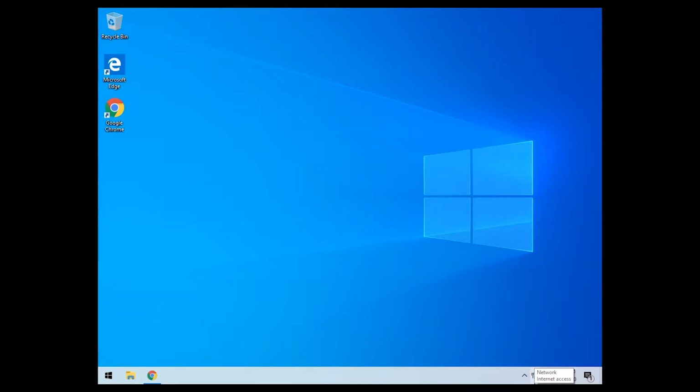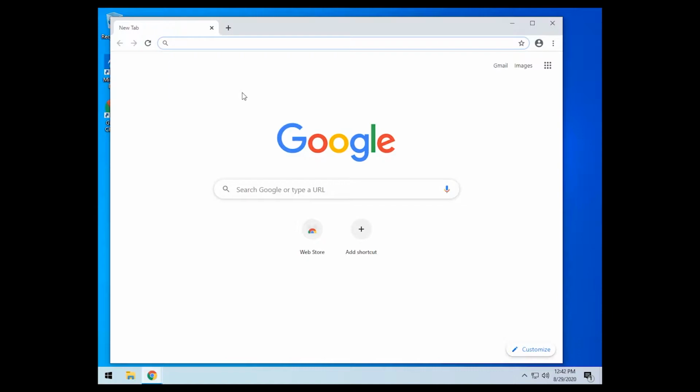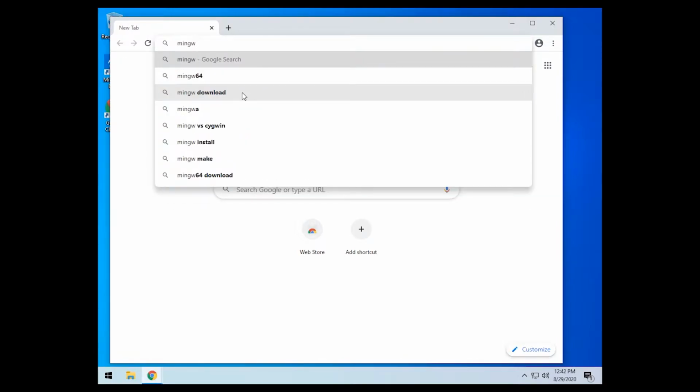Okay, so today we're going to look at how to set up MinGW. So first thing we're going to do, open the browser of your choice, and Google, Bing, DuckDuckGo, whatever your flavor is, search for MinGW 64.